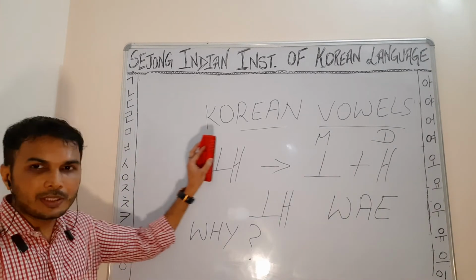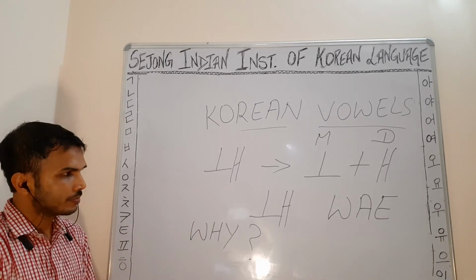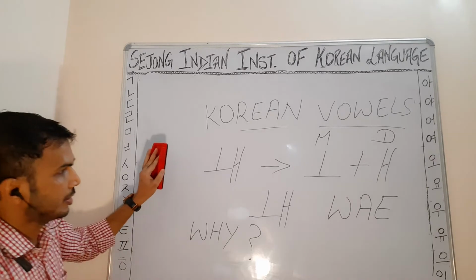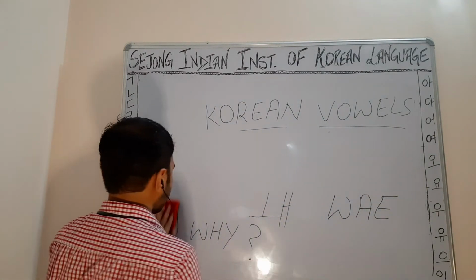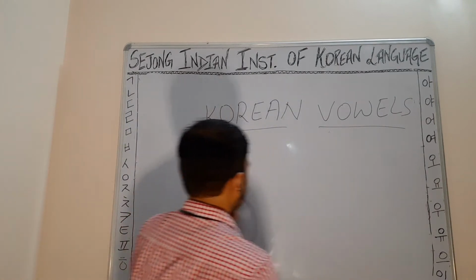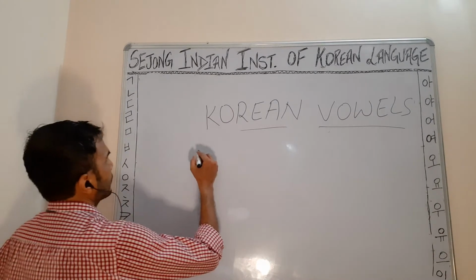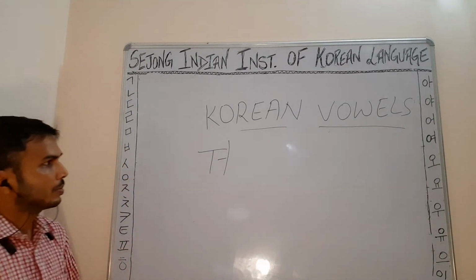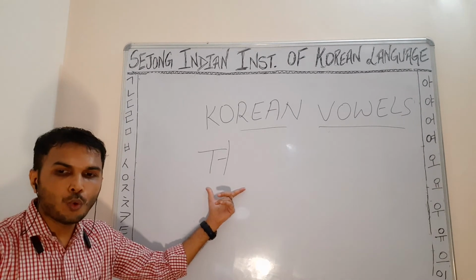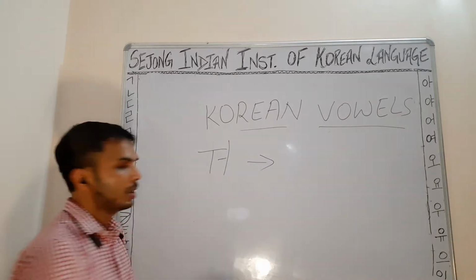Can I erase this part? Yeah, thank you. So this is wa. Can you guess the monophthong used in wa?